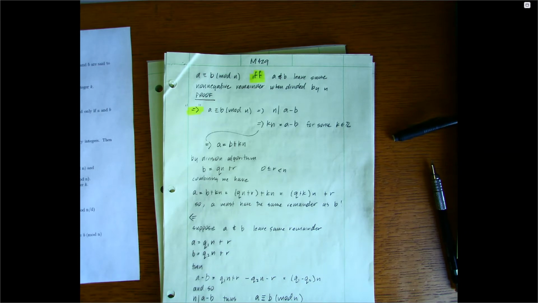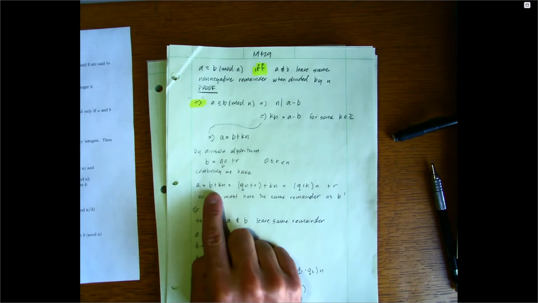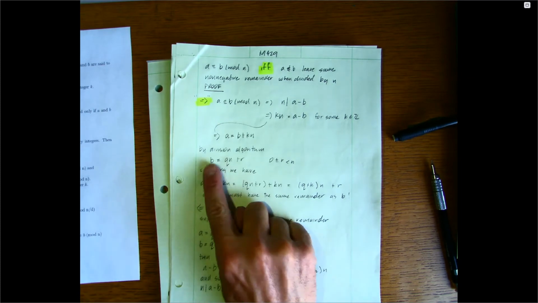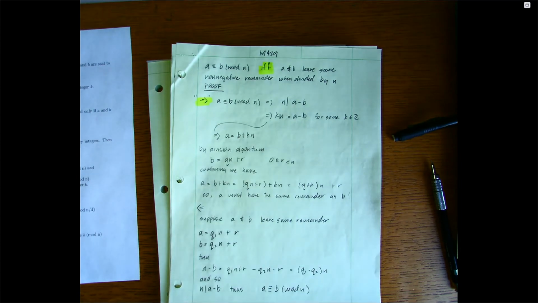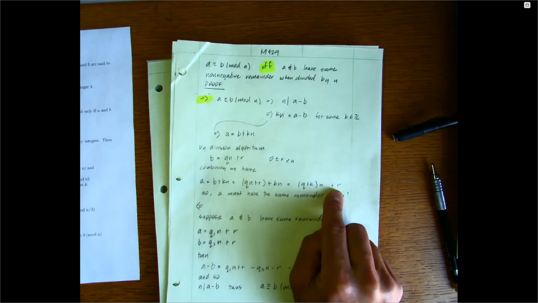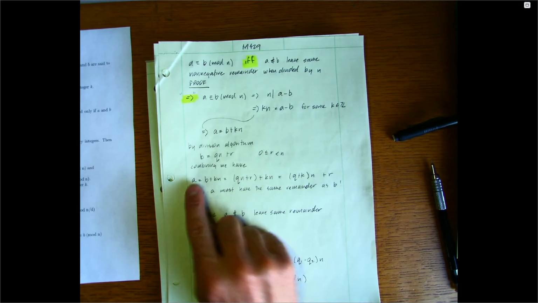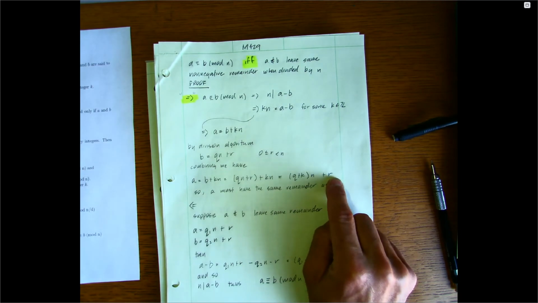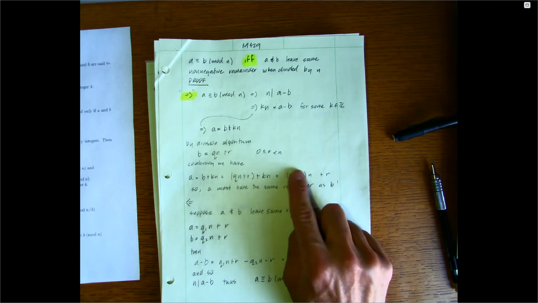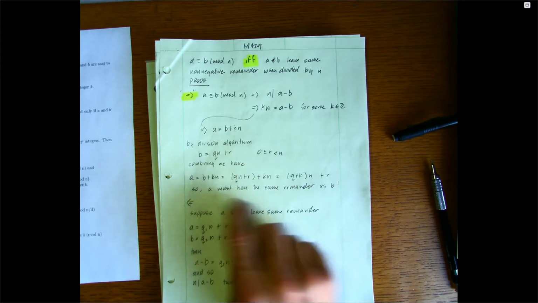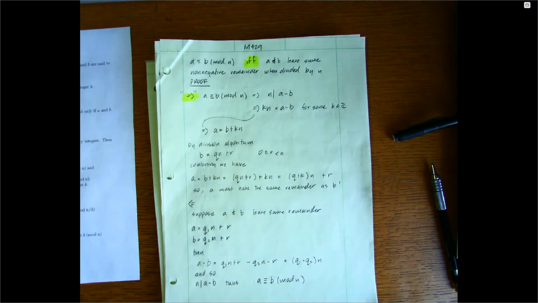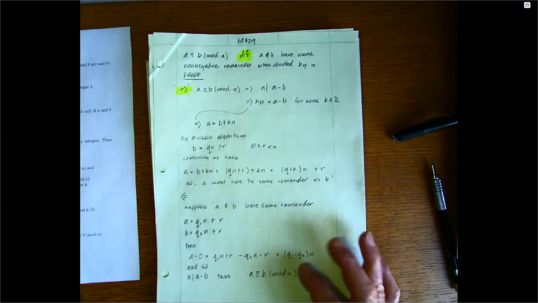And if we combine those results, we get that a is equal to b plus kn. Substituting in our expression for b, we get a equals qn plus r plus kn, which is (q plus k) times n plus r. So what does that mean? That means a leaves remainder r as well, because we have a written as some quotient of n plus r. So a leaves the same remainder as b, and we've proven it forward: a and b leave the same non-negative remainder. So now let's prove it backwards.